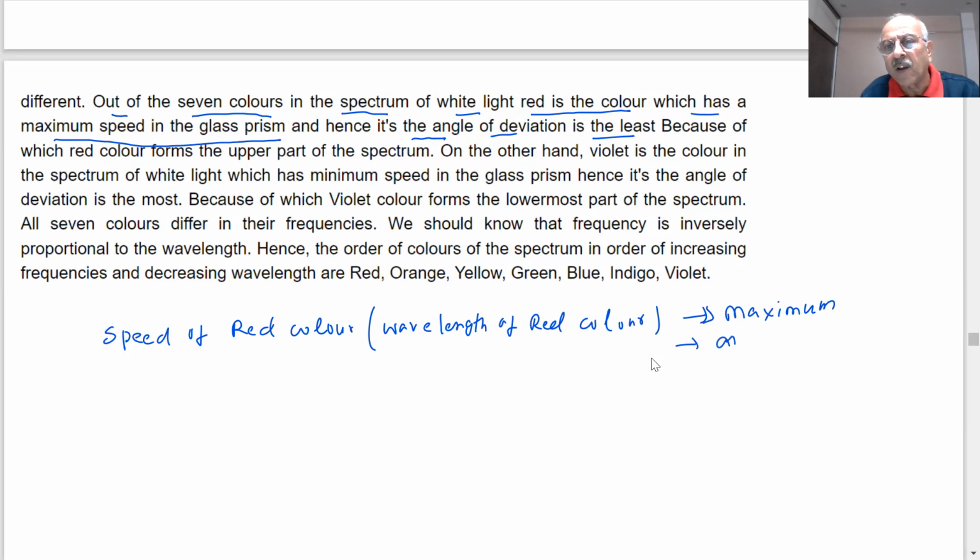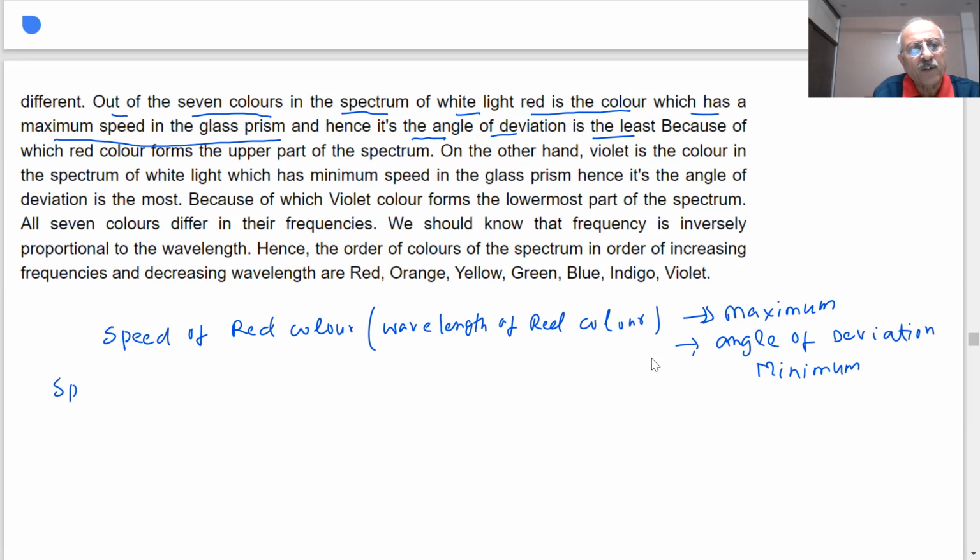Therefore, angle of deviation is minimum. Angle of deviation, very important question, student. Angle of deviation minimum. Therefore, red color is deviated less.